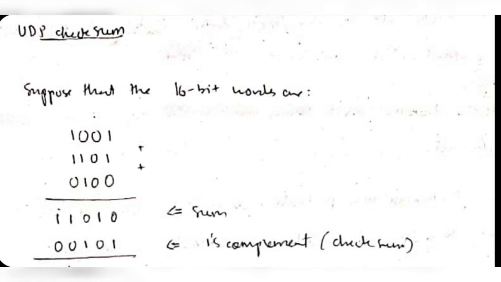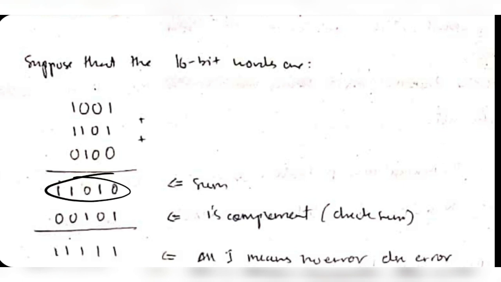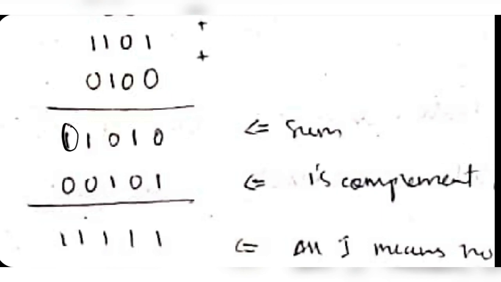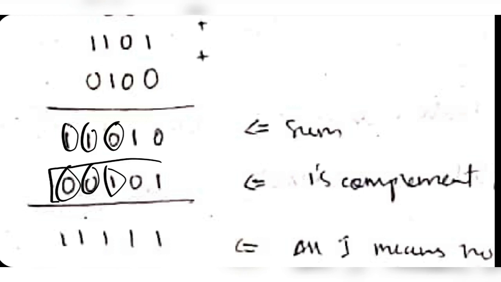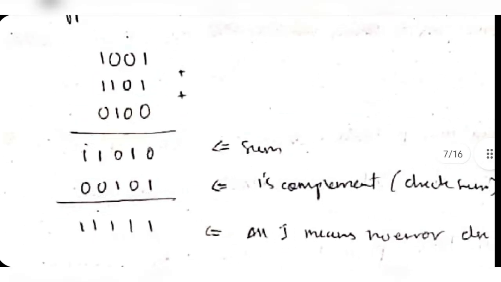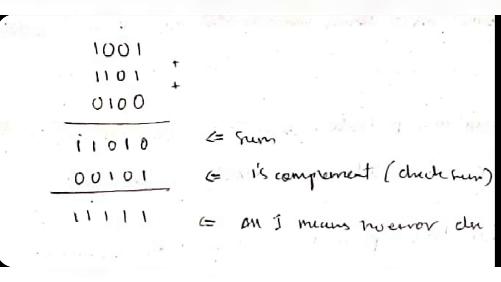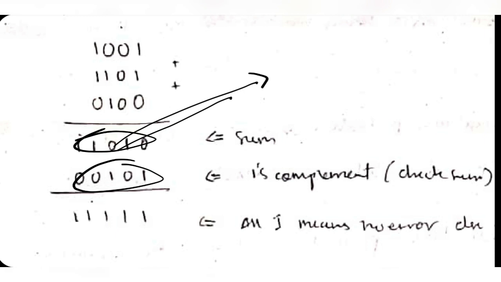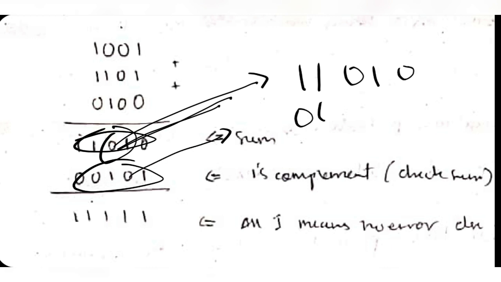When we add each of these, we get the sum, and then we calculate its ones complement. That means wherever you see 1, put 0, and wherever you see 0, put 1, and this will be known as the checksum. It's obvious that when we add both of these, we will get all the digits as ones. So how will the data be verified? The checksum and the sum will be sent. If the sum does not undergo any error, it will be the same as on the sender's side. So here also we will receive 11010, and that will be checked with the checksum, means 00101.